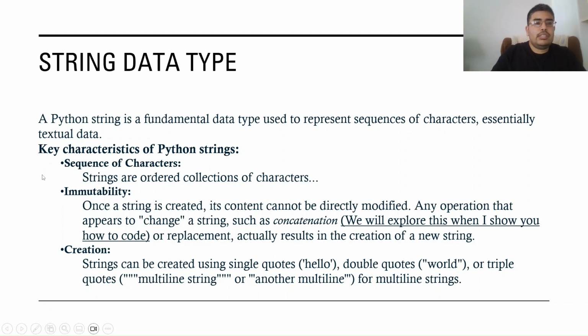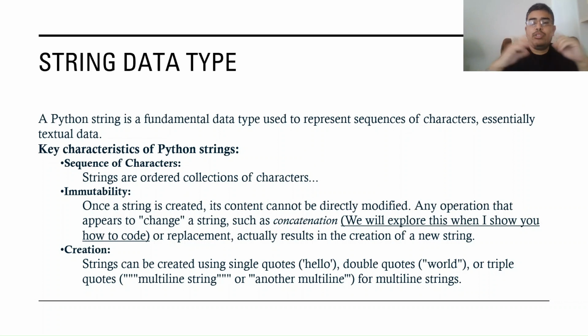The key characteristic is that it's a sequence of characters. It's immutable. What immutable means is that it can't be changed. Once a string is created, it can't be directly modified. Anything you do to the string that appears to change it actually replaces that string with a different string. Also in this description, you'll notice this really weird word, concatenation. What it means is essentially you're putting two things together. We will explore this more during the coding section of this video.